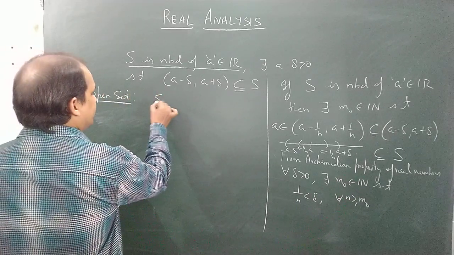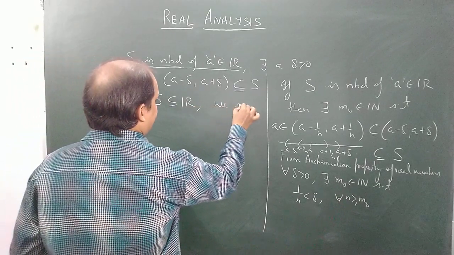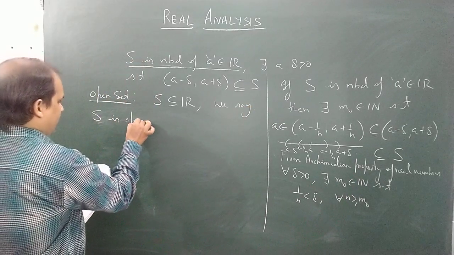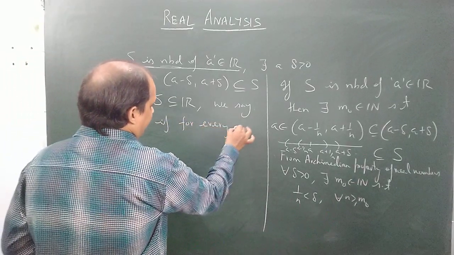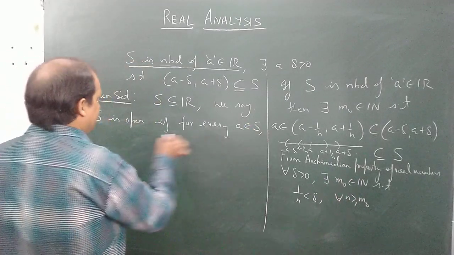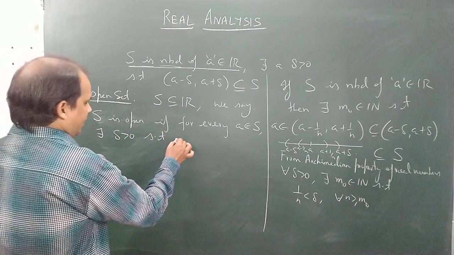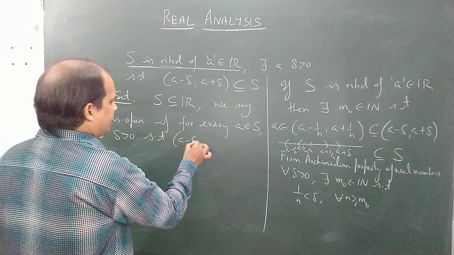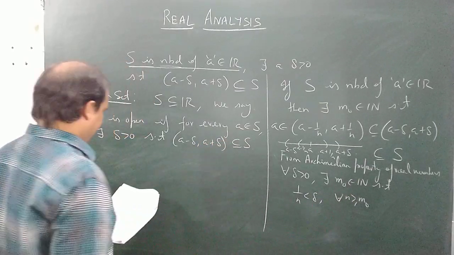Any set S which is a subset of R, we say this set S is open if for every A belonging to this set S there exists delta greater than 0 such that A minus delta, A plus delta is contained into S. So either use this notation or this one.